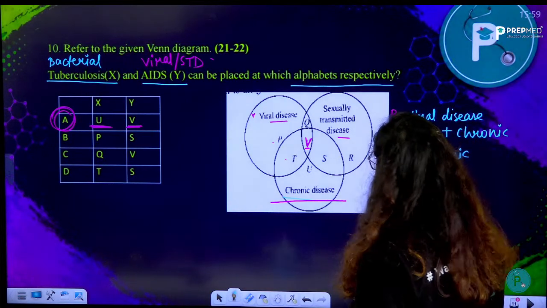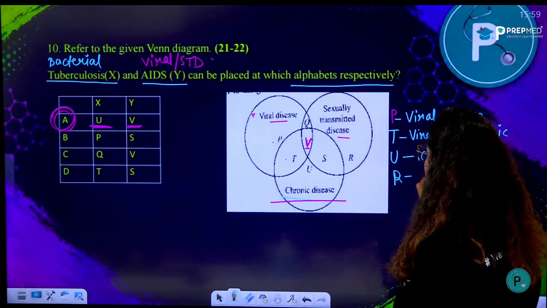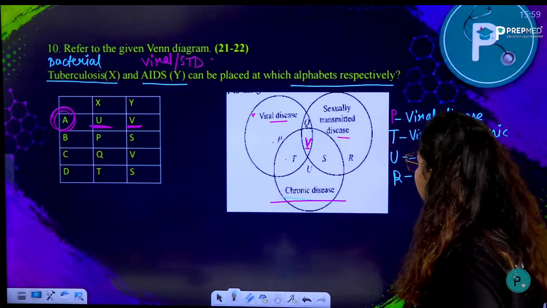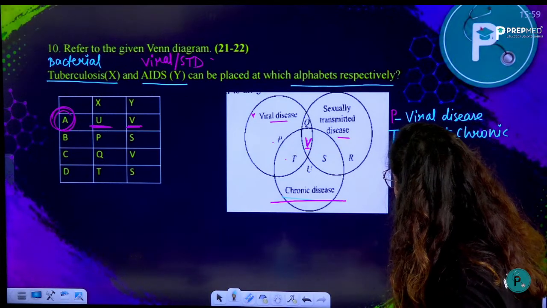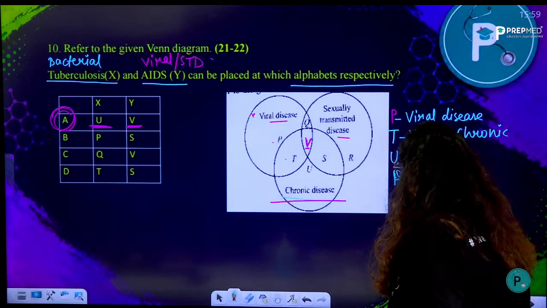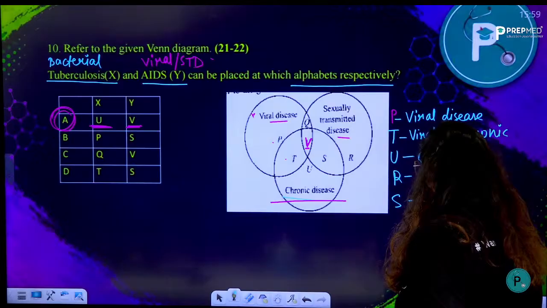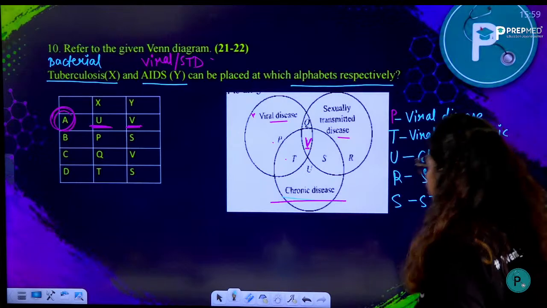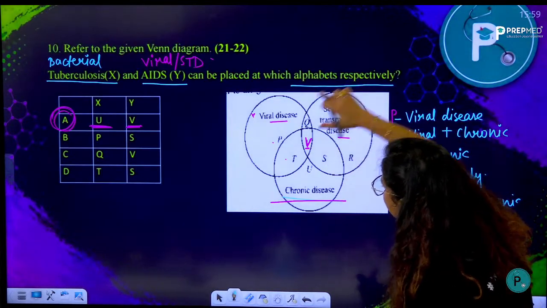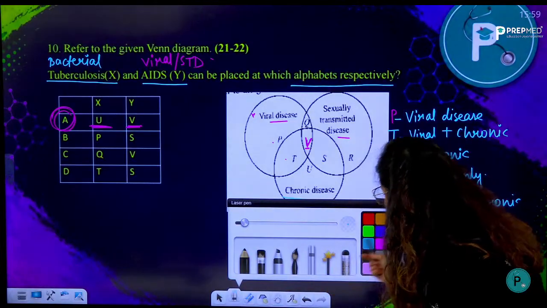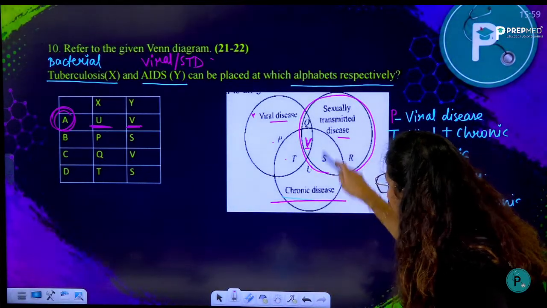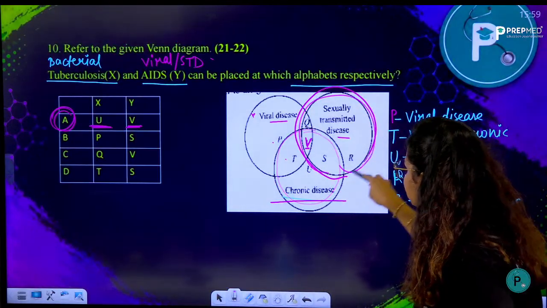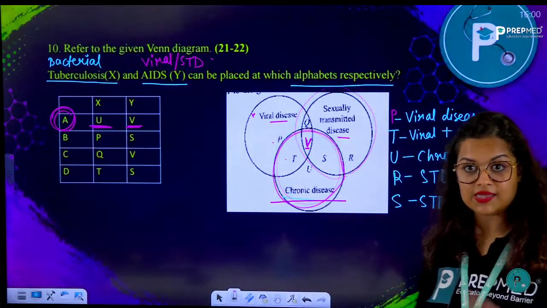Followed by, if you look at what else? R. R is only STD, sexually transmitted disease only. If you look at what else is remaining, P, T, U, R is done. S is a sexually transmitted disease plus it is also a chronic disease, because S is between the sexually transmitted disease circle and the chronic disease circle, and U is in this particular circle. S comes in both the circles, sexually transmitted and also chronic disease.